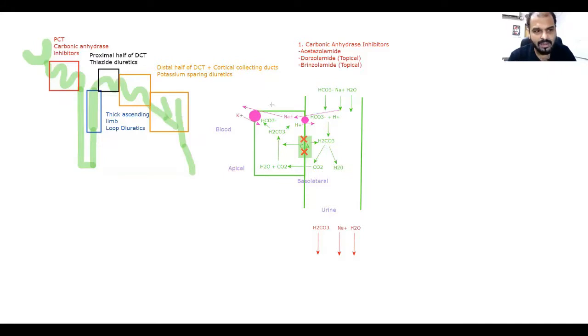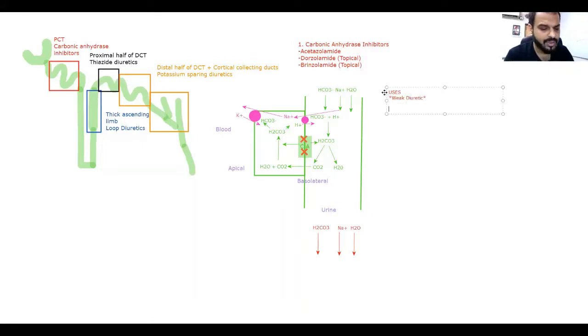So what are its uses? Now we'll go towards its uses. समझ आ गया बेटे? Any question? So what should be the uses? First of all, remember one thing, it's a weak diuretic. It's a weak diuretic, remember this thing. Or I can say the weakest of all. Why? Because the remaining nephron is after its territory, and there are a lot of places where the water and sodium can be reabsorbed afterwards.